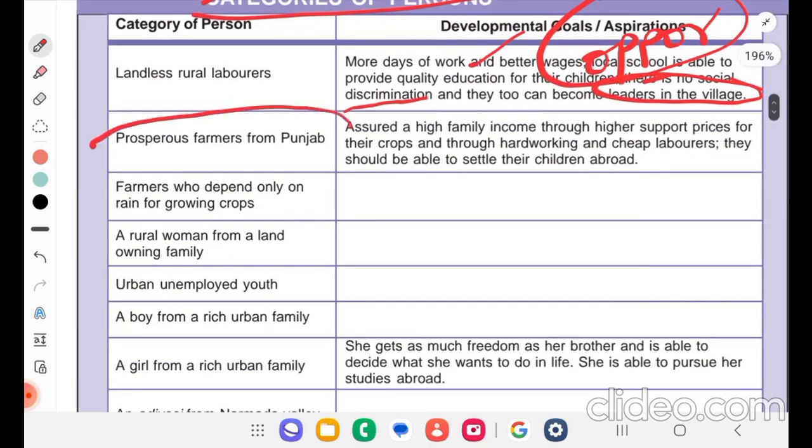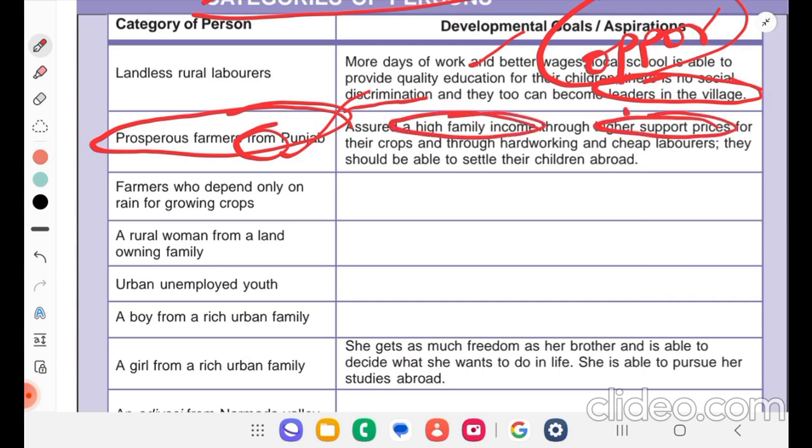Prosperous farmers in Punjab, what will they aspire to? Assured high family income through higher support prices. We have seen about MSP, right? High support prices for their crops and through hard working and cheap laborers. Cheap labor is what they expect. They should be able to settle their children abroad.